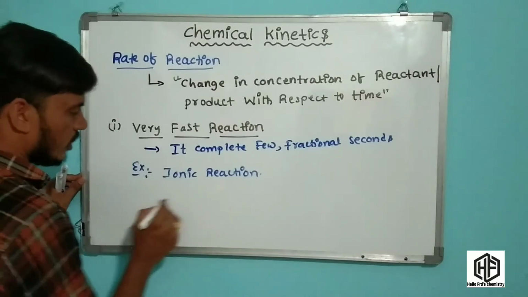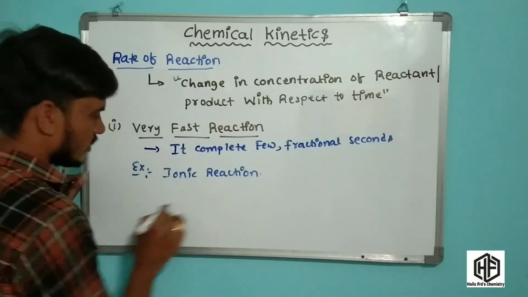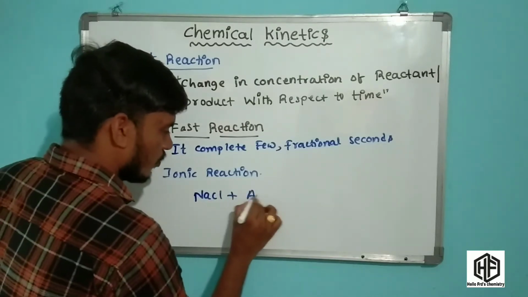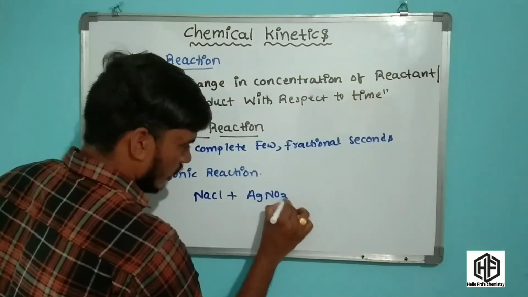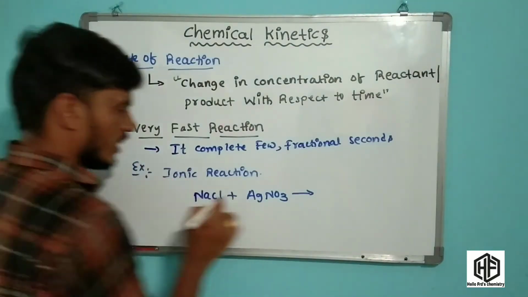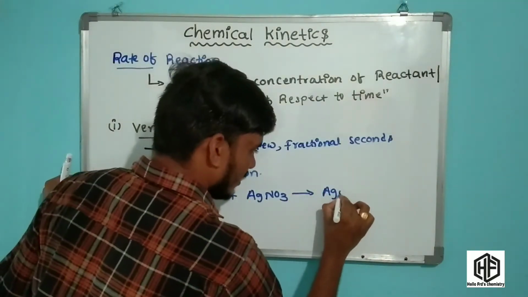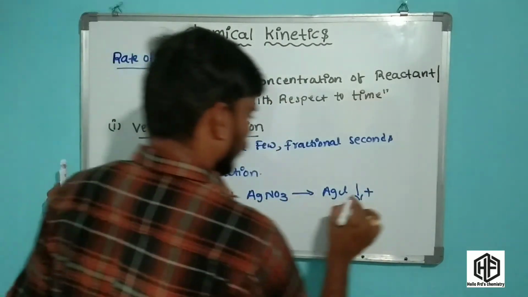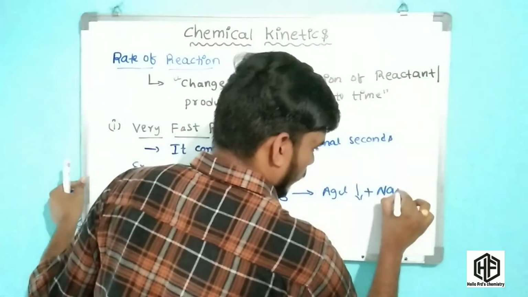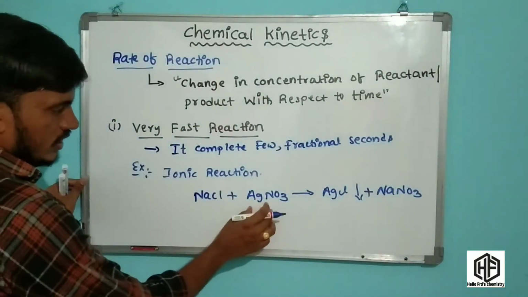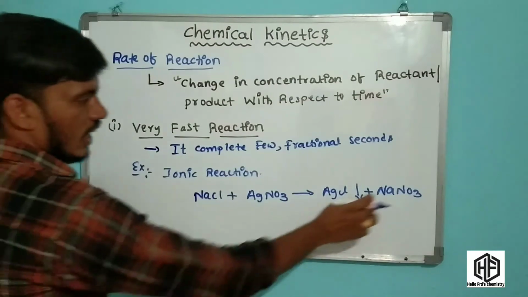An example of the ionic reactions is NaCl plus AgNO3 gives AgCl precipitate and NaNO3 is formed. NaCl plus AgNO3 gives AgCl and NaNO3.